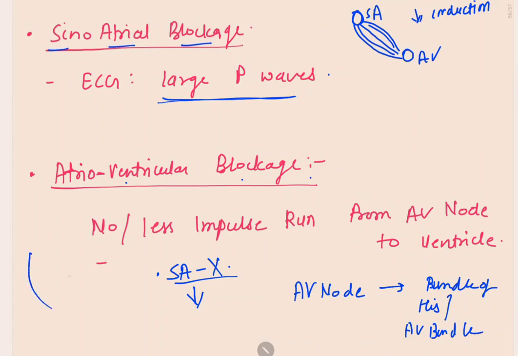So if this is a heart, there is the SA node, there is the AV node, and in between, and then from this AV node there is the atrioventricular septum. This area is blocked. There is no conduction or very little conduction from the AV node to the atrioventricular septum.